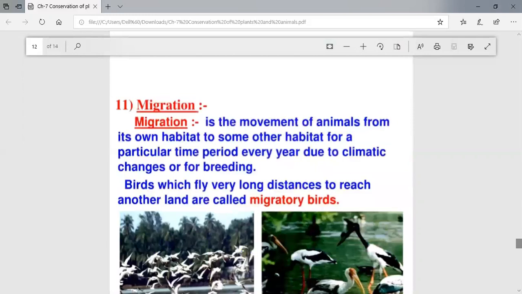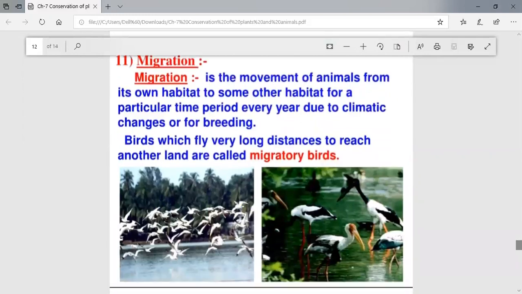So next definition is of migration. As the word migration shows, migration is the movement of animals from their own habitat to some other habitat for a particular time period only, every year due to the climatic changes or for breeding. So why do animals migrate or transfer? Migration means transfer. They used to move from one place to another place.